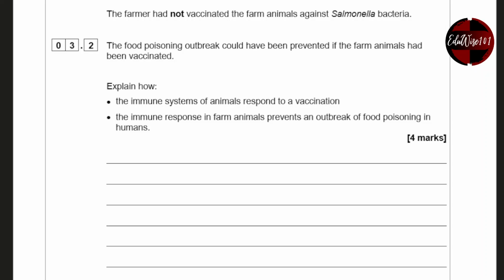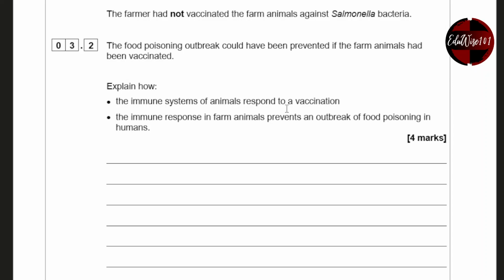So it's in two parts. How does vaccination affect the immune system of animals? Now, remember, a vaccine contains dead pathogens or parts of the broken down pathogens, or the antigens.